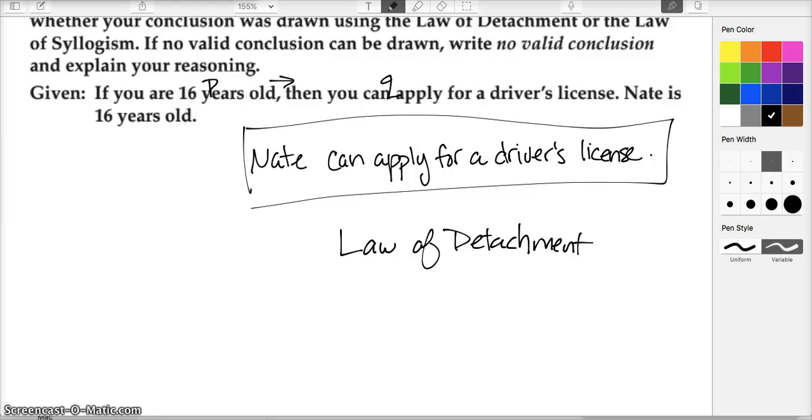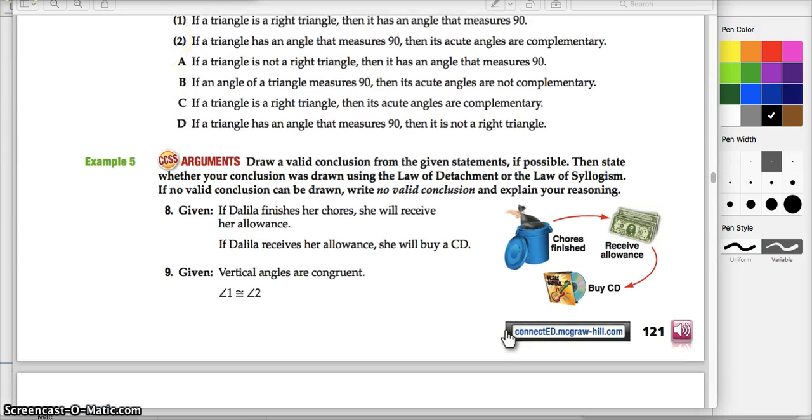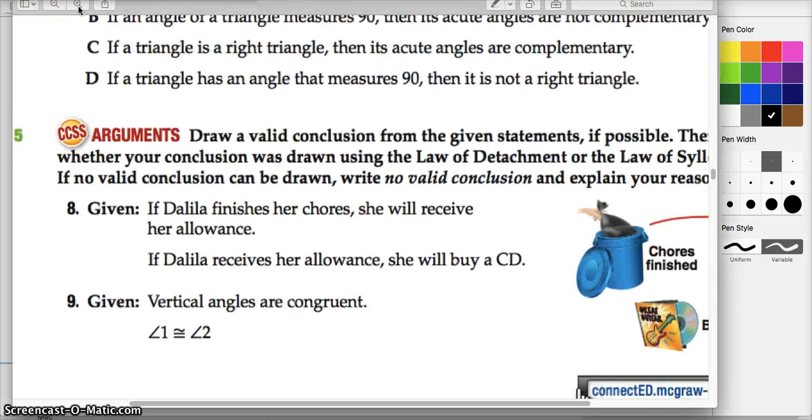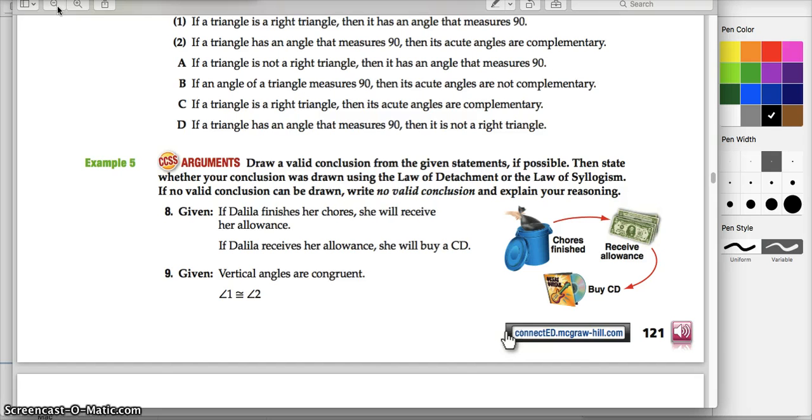So here I really want to find another situation to apply the law of syllogism. Let's see if we can find one. Okay, so I know I don't usually do this, but I found this other example that I think might be nice to play with these two ideas. Looking at example 5, it says draw a valid conclusion from the given statements if possible, then state whether your conclusion was drawn using the law of detachment or the law of syllogism. If no valid conclusion can be drawn, write no valid conclusion and explain your answers. So let's look at number 8.